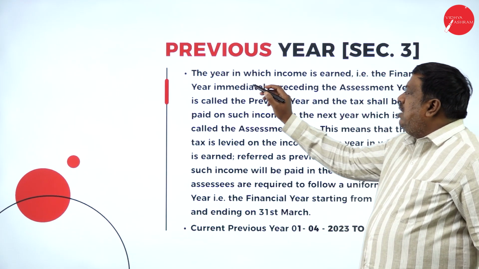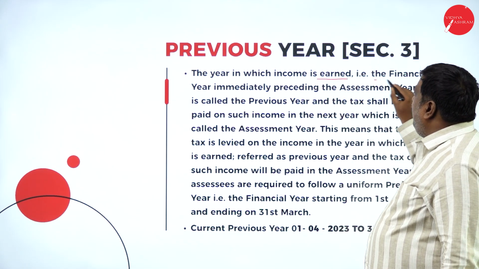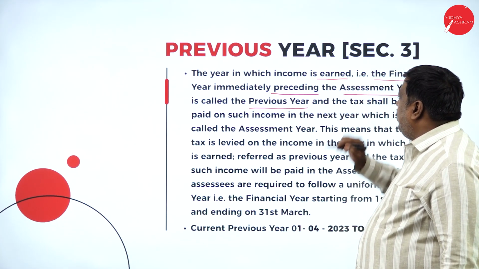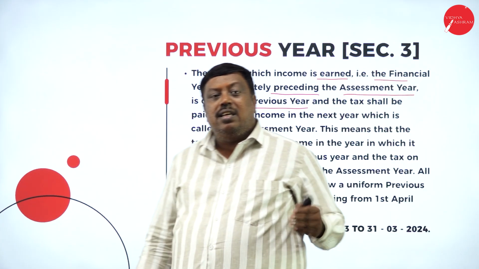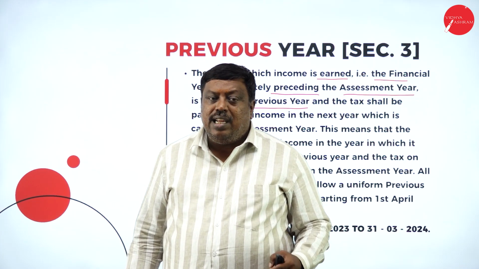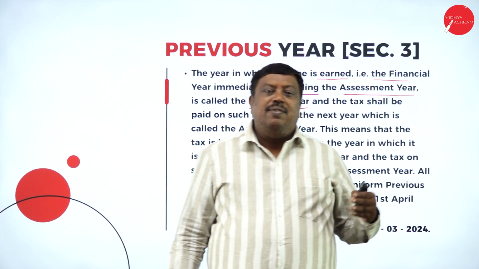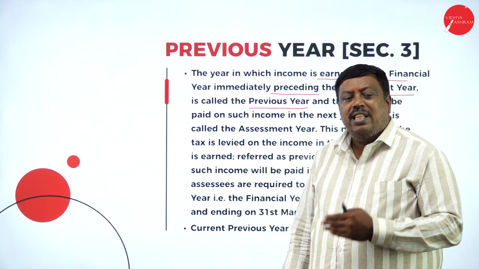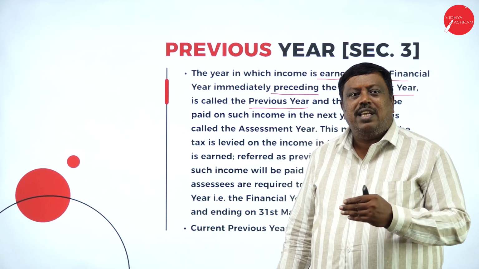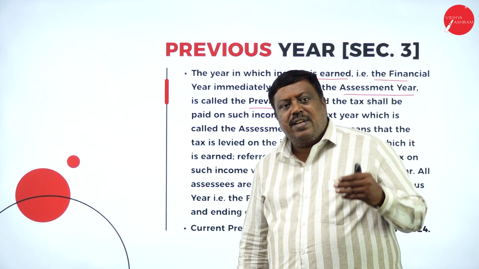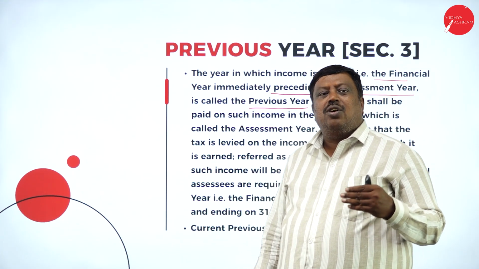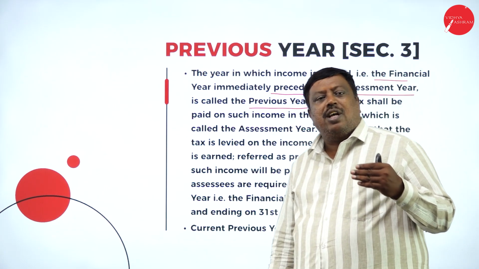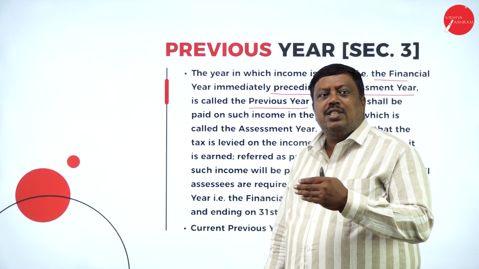Previous year is the year in which the income is earned; the financial year immediately preceding the assessment year is called the previous year. They're saying that previous year is a year where a person has earned the income, and it is the financial year previous to the assessment year 2024-25. That is, 2023-24 is my present previous year, and this previous year commences from 1st April and ends on 31st March every year. So for us, the present previous year will be 1st April 2023 to 31st March 2024.